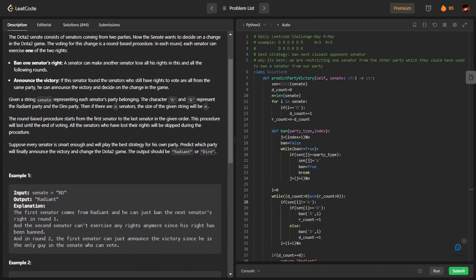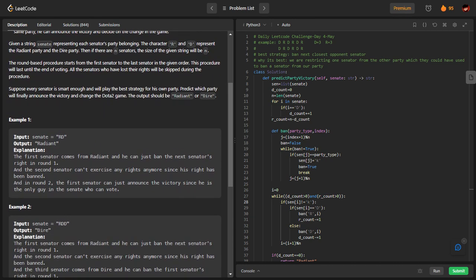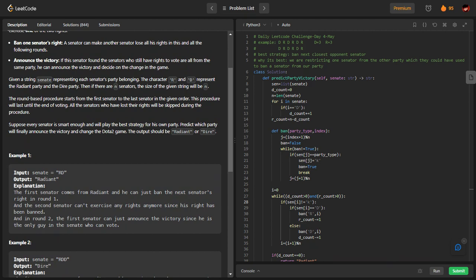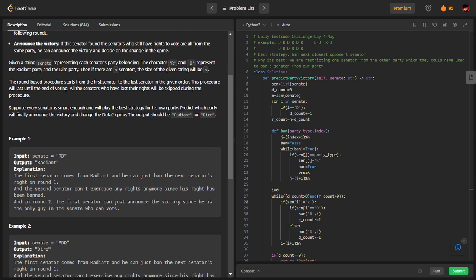So whatever is the input, this is how the Senate is organized, R and D and something like that you can think of. Every senator has a right to ban one member. Obviously they are going to ban a member of the opposite party only. Ultimately that is going to happen.